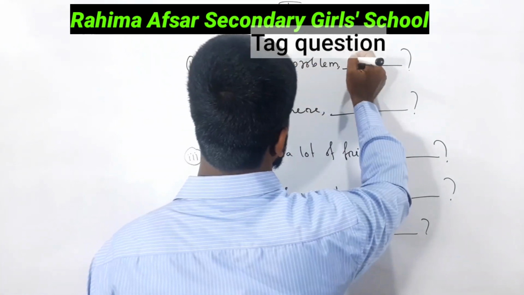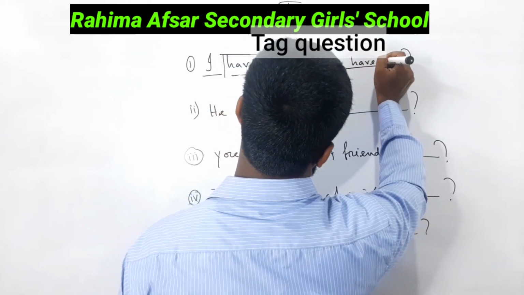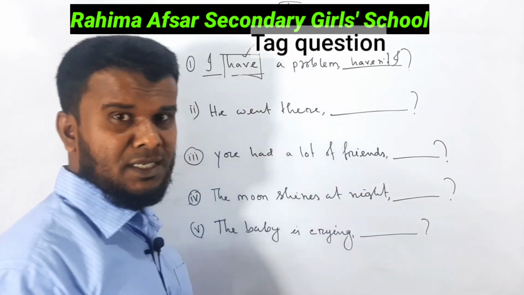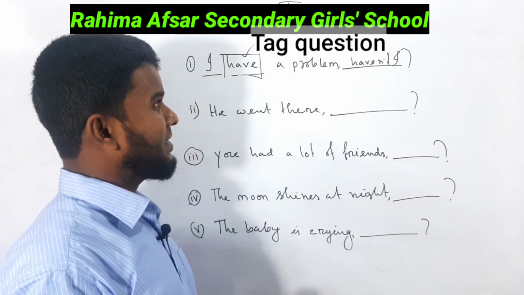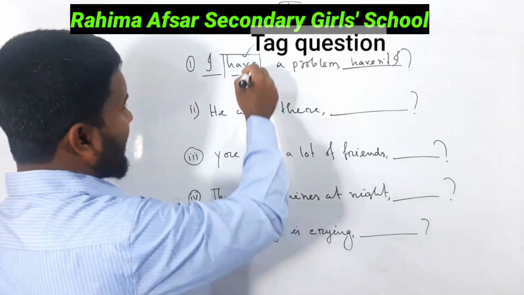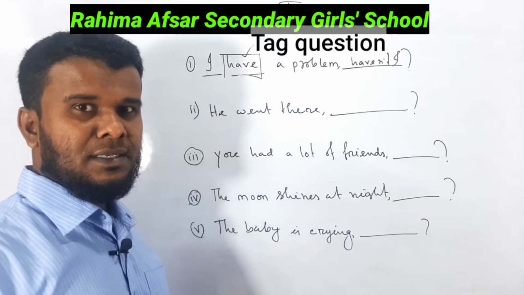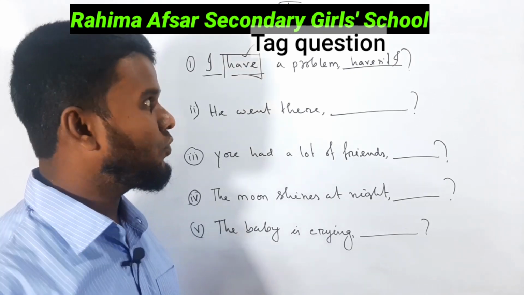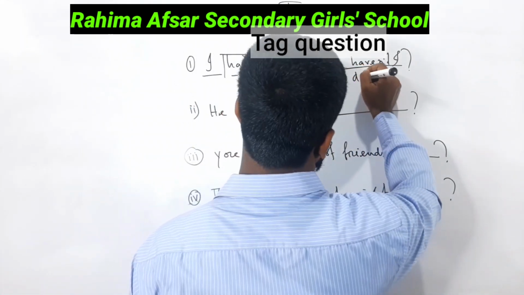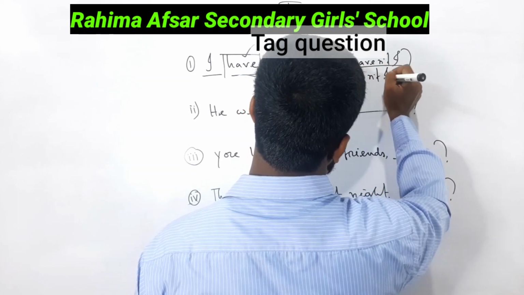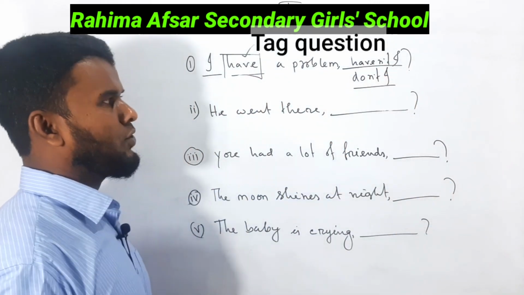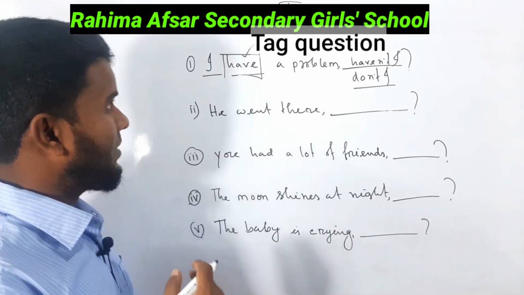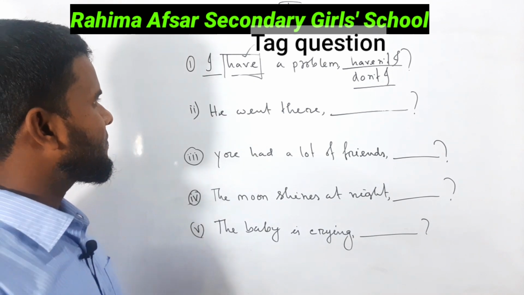The first one is haven't I, if you consider this sentence to be present indefinite tense, and the verb is present, you may take the help of the auxiliary verb do: don't I. Haven't and don't may be the answers for this sentence.